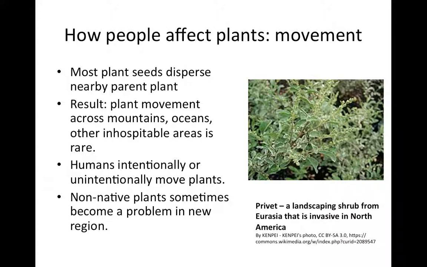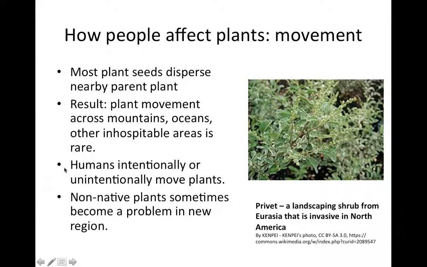The result of this is that plants do not move very much across mountains, across oceans, or across other large inhospitable areas. It might happen very rarely over long time periods, but it's very infrequent. So a consequence of this is that different geographic areas, like let's say North America compared to Europe compared to Asia, they tend to have different plant species.